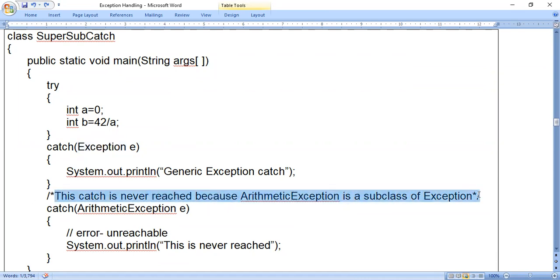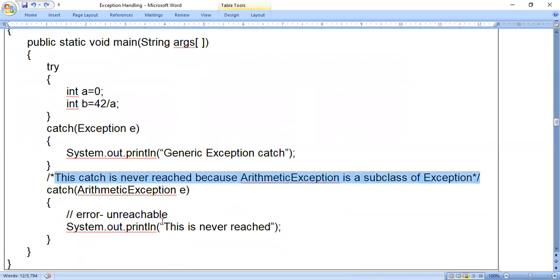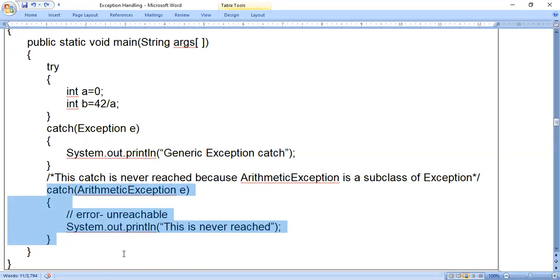Error in the sense, this code will not be reached. Program control will not come to this catch statement. So we get the error message unreachable. When program control doesn't come to particular lines, we can say unreachable code. In case of C and C++ also we come across unreachable code.